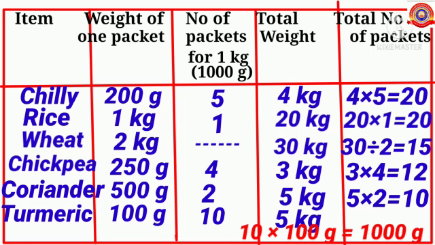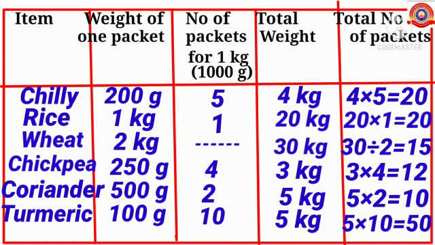See children, here we have to pack 5 kilogram turmeric powder. You know for 1 kilogram we need 10 packets. Then how many packets are needed for 5 kilogram? Yes, 5 times 10. That is 5 into 10 equals 50. So children, 50 packets are needed to pack 5 kilogram turmeric powder with 100 grams each.